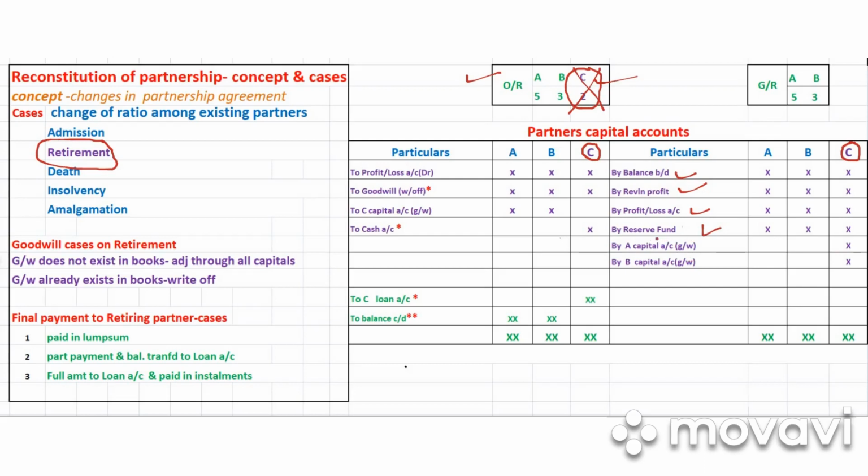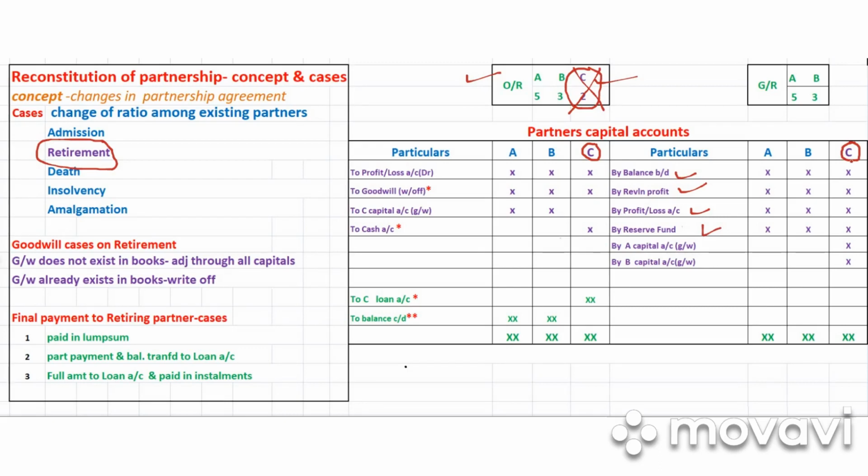Now the most important item, that is goodwill. Here the partner is going, and this partnership business was the result of his efforts also. Whatever the profit, assets, whatever success was there, it was all due to the combined efforts of all the partners. So C also should be getting an entitlement, C also should be getting a benefit. So C should be compensated for whatever he has done for the business.